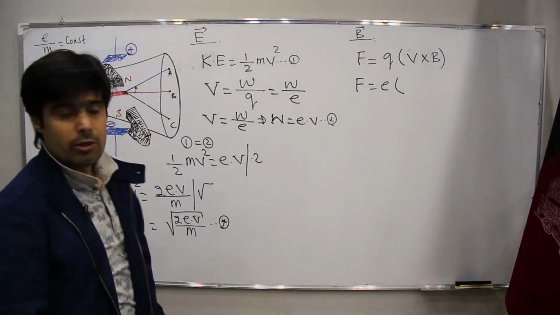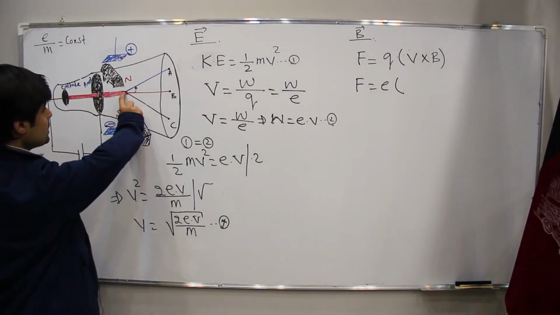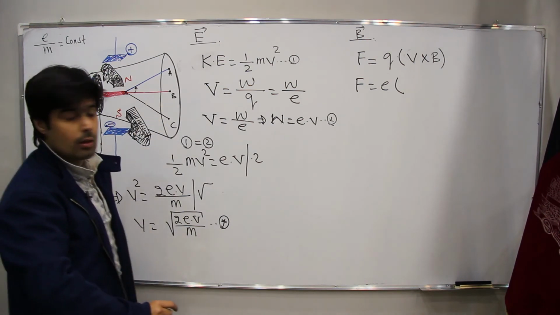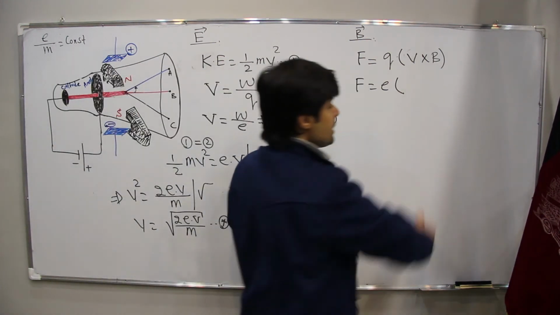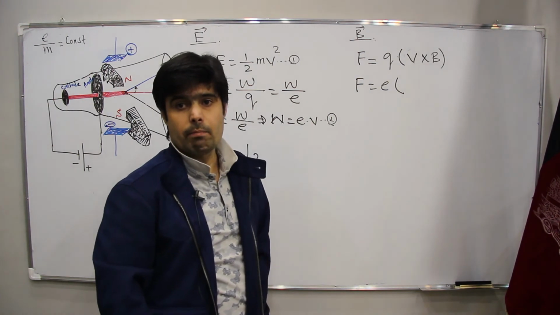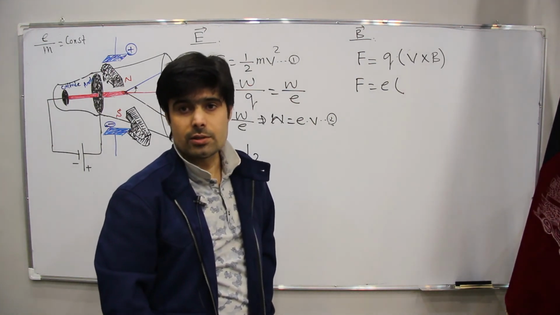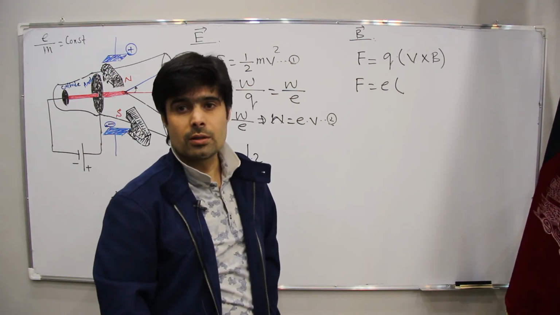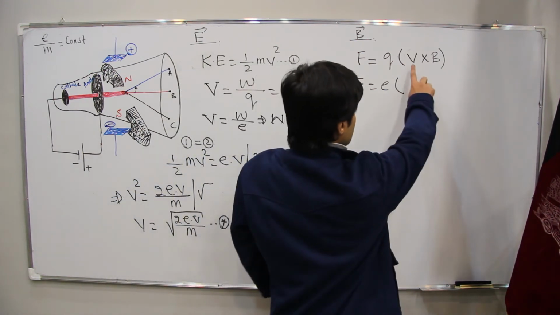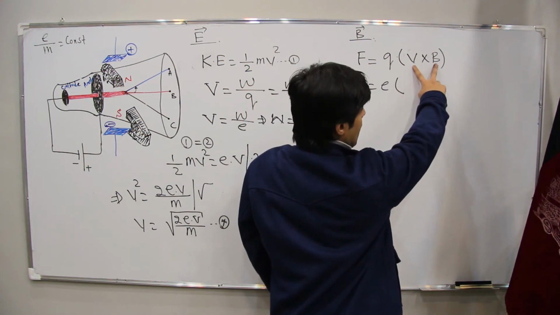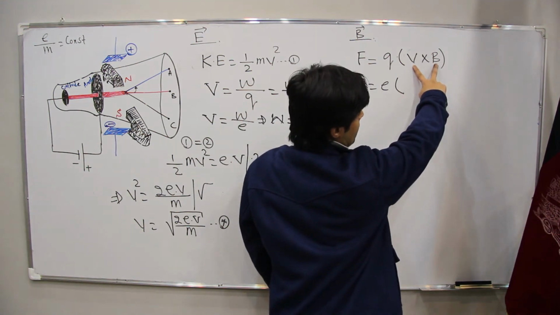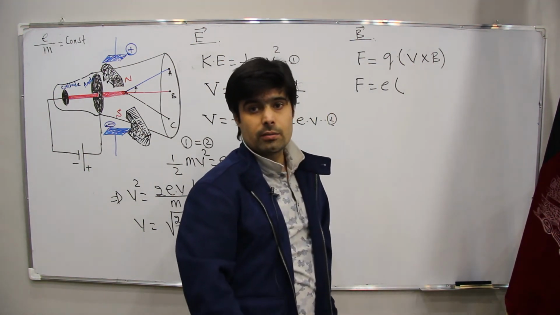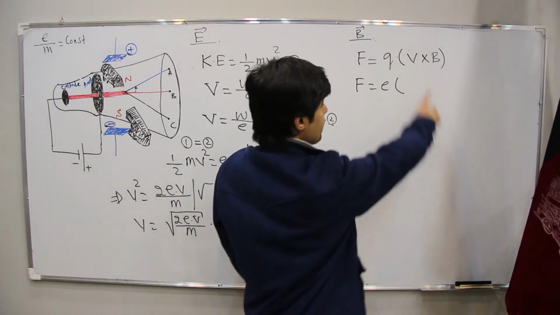What do you mean by v? v is the velocity of the particle. And what is B? B is the magnetic field. Now, what do you say? The velocity of the electron and the magnetic field are perpendicular to each other. And this is a vector product.